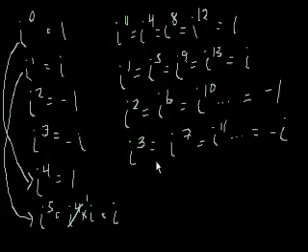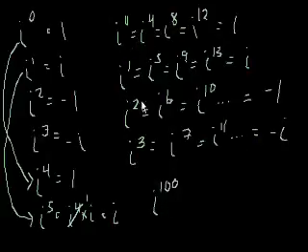So why is this useful? We see a pattern. It's a cycle of 4. And so in this pattern, we can use this to determine what i to any power is. So if I were to ask you what i to the 100th power is, well, you could just work it out. You could say, well, that's just equal to i times i to the 99th, and so forth.